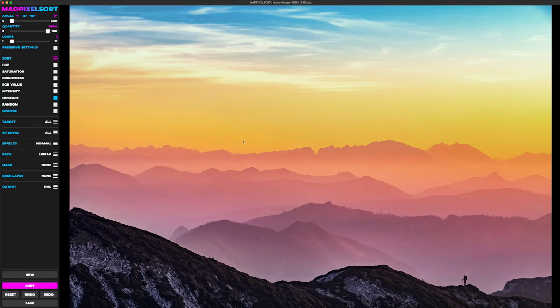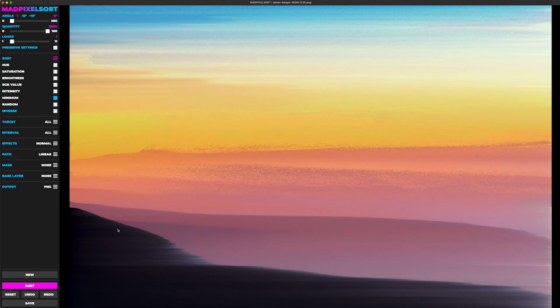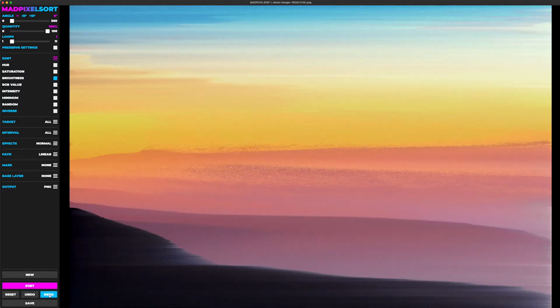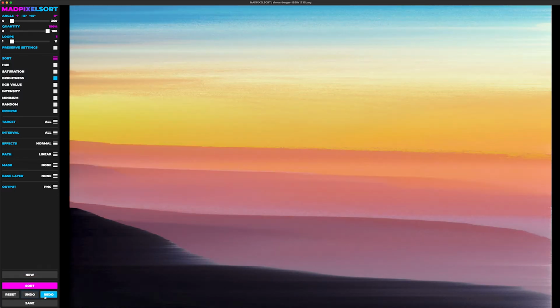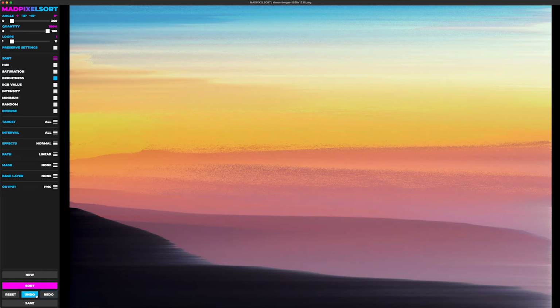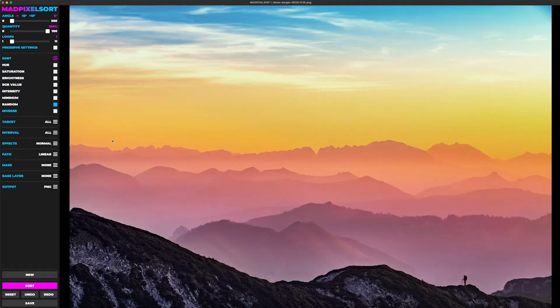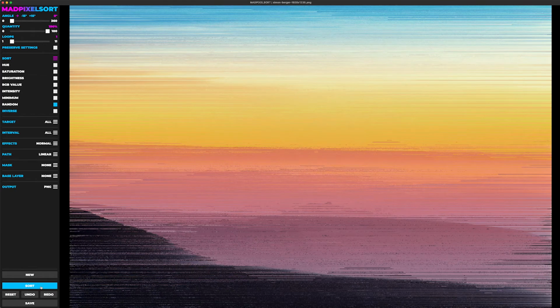The minimum sorting mode sorts intervals by the lowest number in the RGB value. So it behaves similar to brightness. I'll show you brightness again, and then we'll toggle between the two images. It's very similar, especially with the darker portions of the image, not so much for the lighter ones. And random: for each interval, it'll choose a random sorting mode. And it can get pretty crazy.